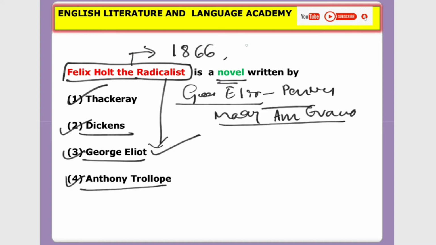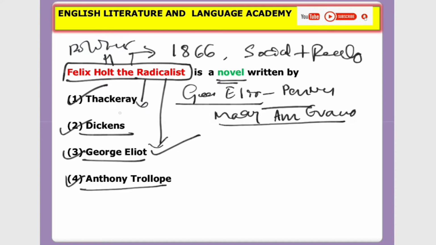The genre of this novel is social novel plus realist novel. The theme of the novel is political dispute. And what is the background of the novel? The First Reform Act of 1832. This was the setting.